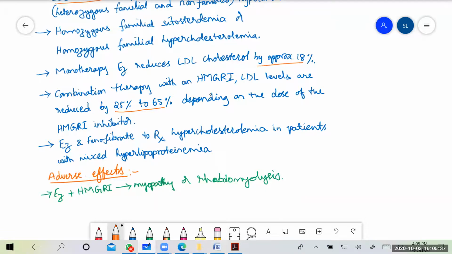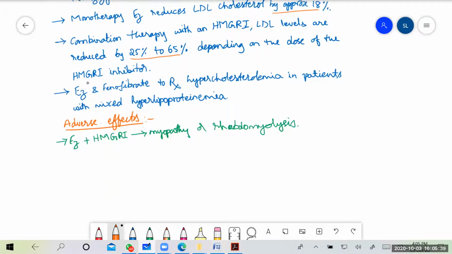Ezetimibe and fenofibrate, a fibric acid derivative, which is also used for reduction of cholesterol, are given in combination to treat hypercholesterolemia in patients with mixed hyperlipoproteinemia. So if they have mixed hyperlipoproteinemia, we can administer ezetimibe along with fenofibrate.